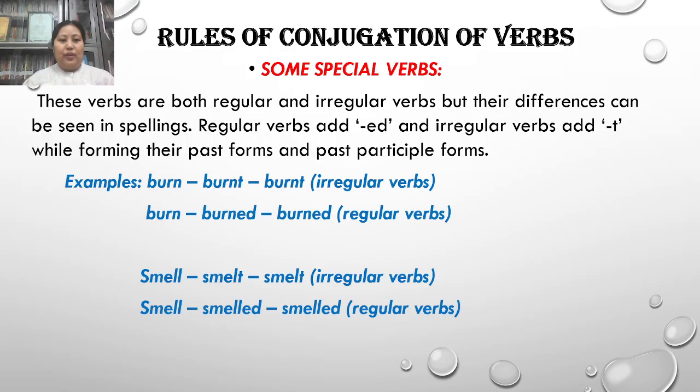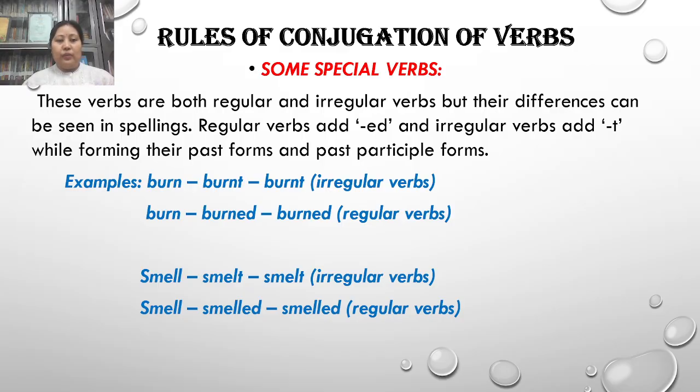Look at the example. You can see on the screen, these are the verbs that behave both as regular as well as irregular. When they behave as regular, they add the suffix ed after it. And when they behave as irregular, they take the suffix t after it. Now look at the example burn.